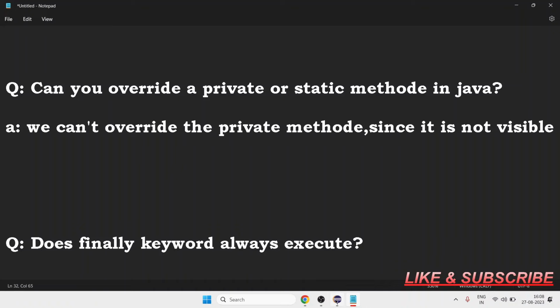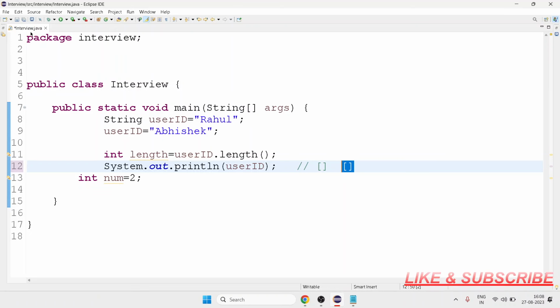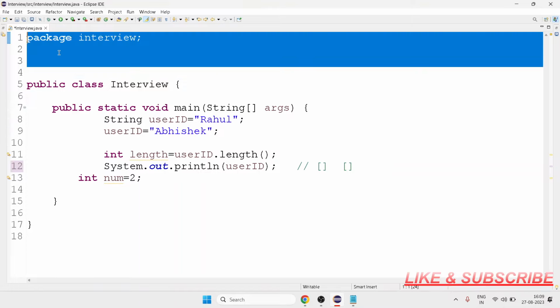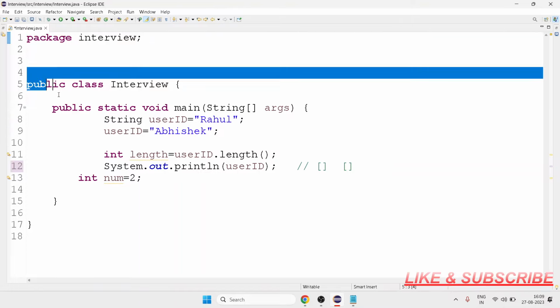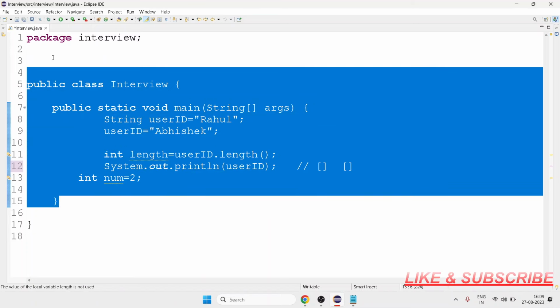Suppose I make another class, from line 1 to 4 is one class, and from line 5 is my other class.